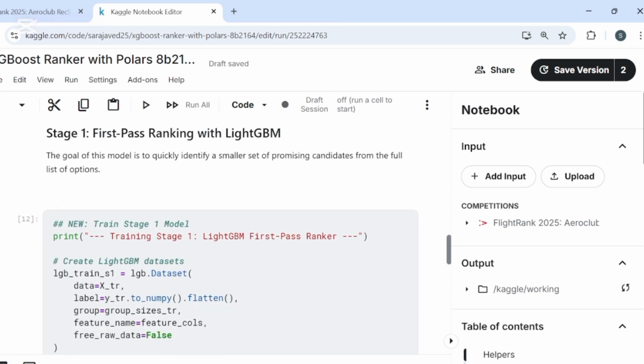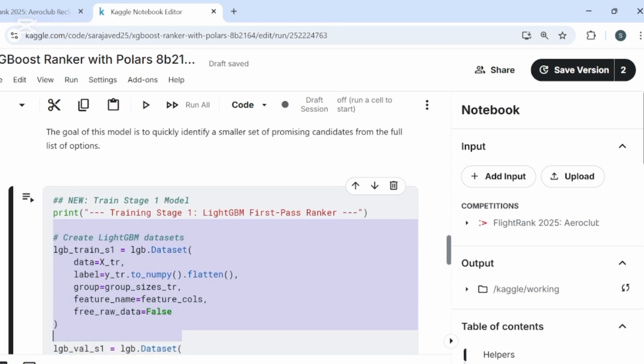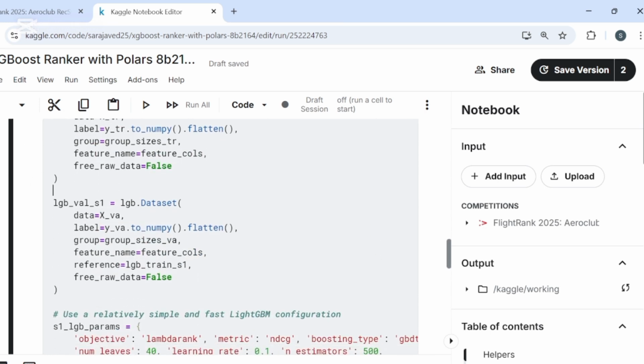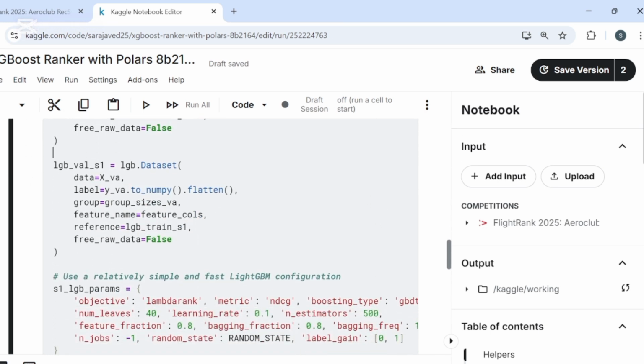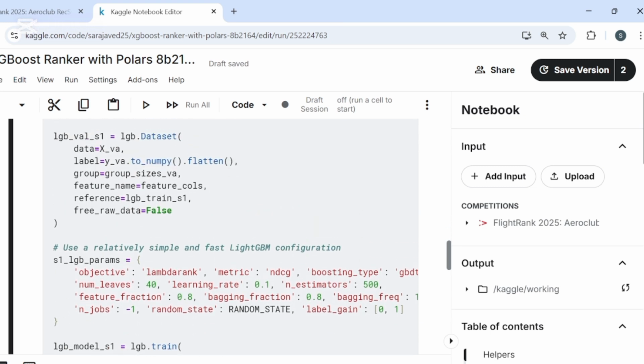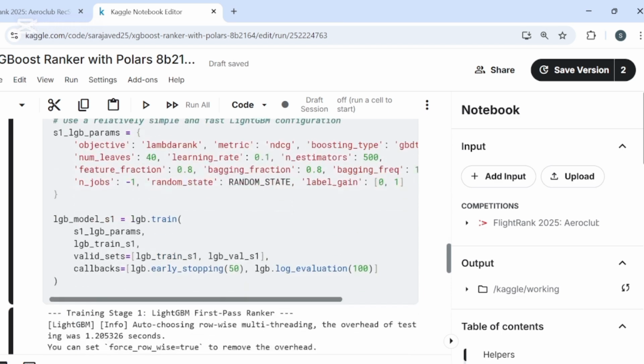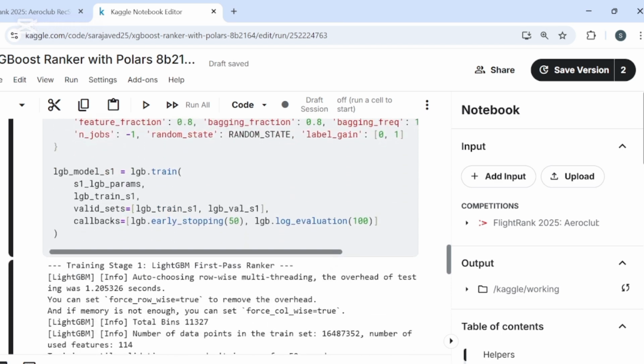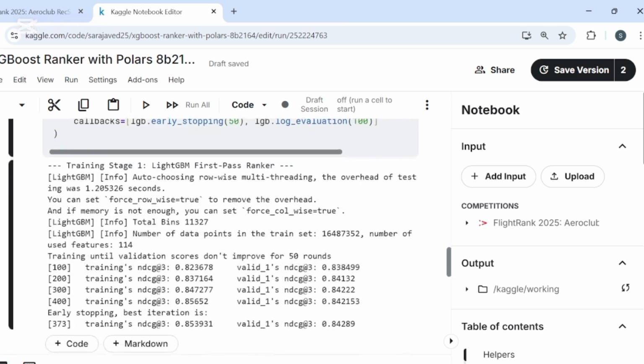It's time for stage 1. We create LightGBM dataset objects which are optimized for performance. We then define a relatively simple and fast set of parameters for our LightGBM model. The goal here is speed, not perfection. We train the model using lgb.train and we use early_stopping to automatically stop training when the performance on our validation set stops improving.